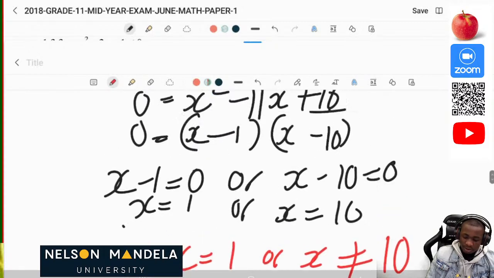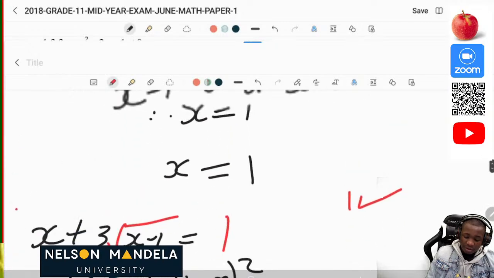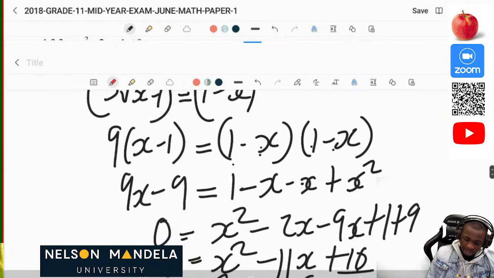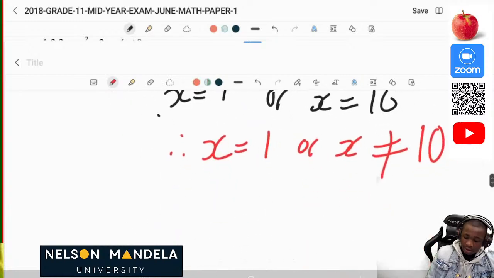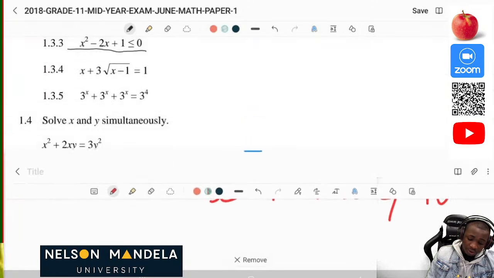Every time you get this kind of solution, when you're having a square root, please don't hesitate to solve these problems. The first step is that you transpose, then after that you remove the square root. How do you remove the square root? By squaring both sides, so that you can have the correct solutions. Now let's do the next question.